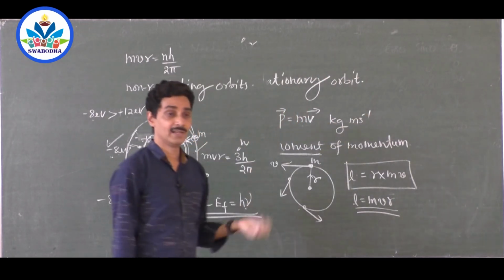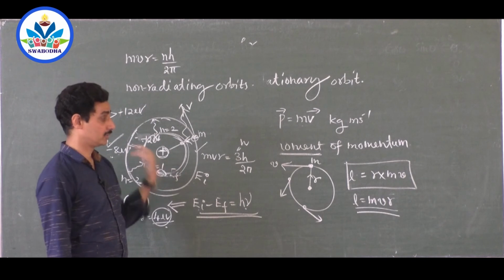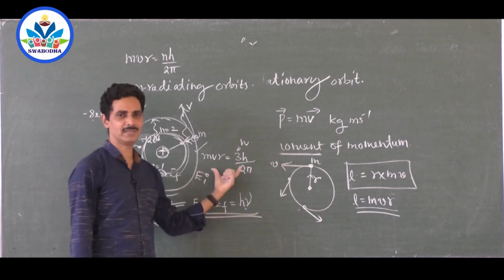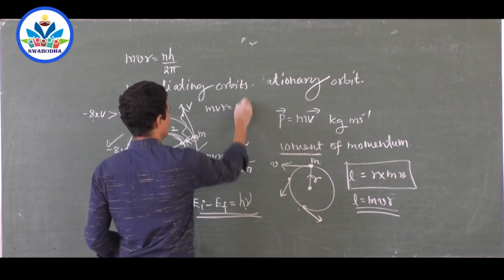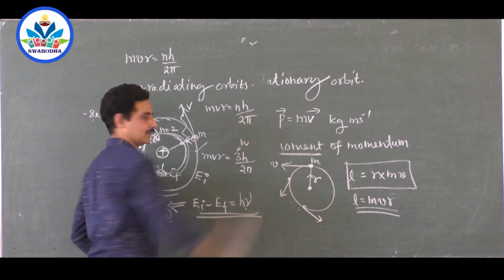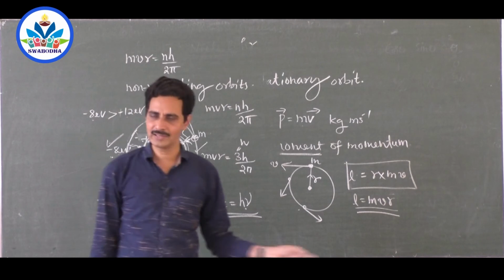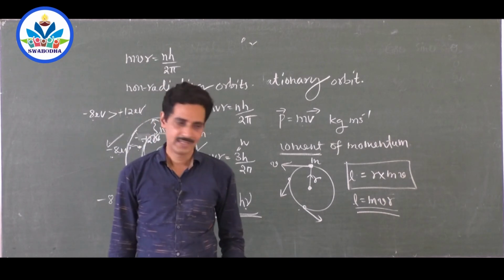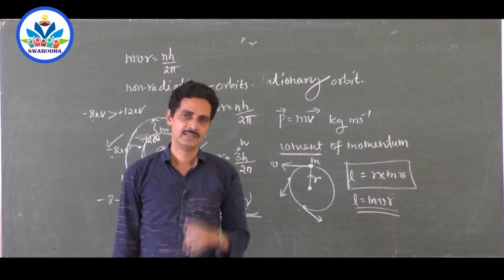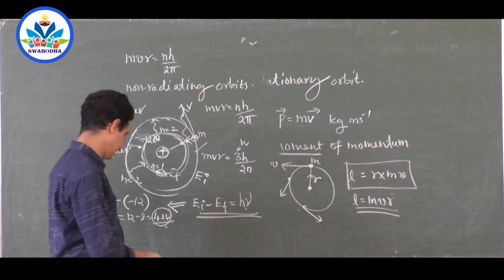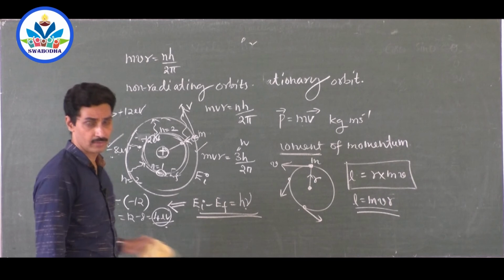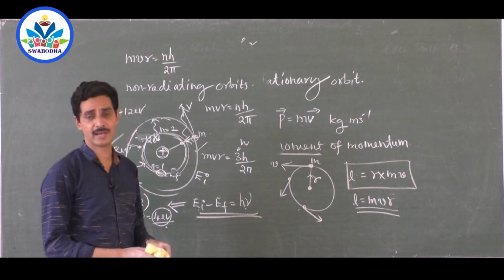So non-radiating orbits, or stationary orbits, are those where the angular momentum condition is satisfied: mvr is equal to nh by 2 pi. Remember, this condition is not given by Rutherford. He was not able to explain the stability of the atom. Here the atom is very stable and the electron cannot go to the nucleus now, because it has some prescribed orbits.